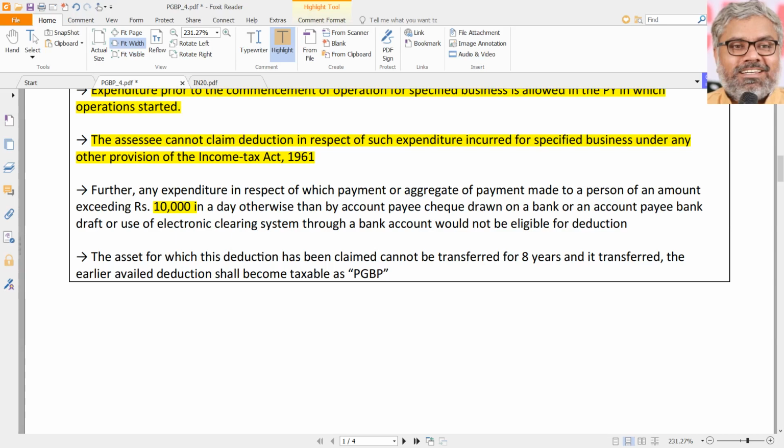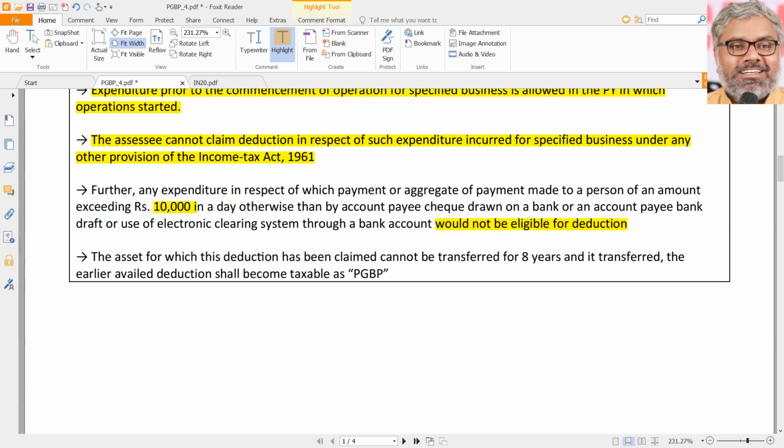If any expenditure is made by paying more than 10,000 rupees per day to a person, then such expenditure shall not be eligible for deduction if it is paid by any modes other than account payee cheque, account payee bank draft, or electronic clearing system or ECS.